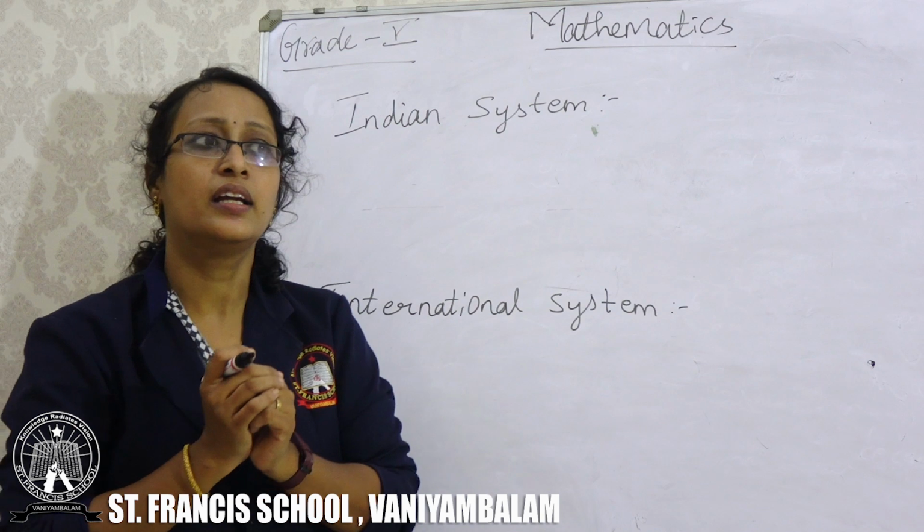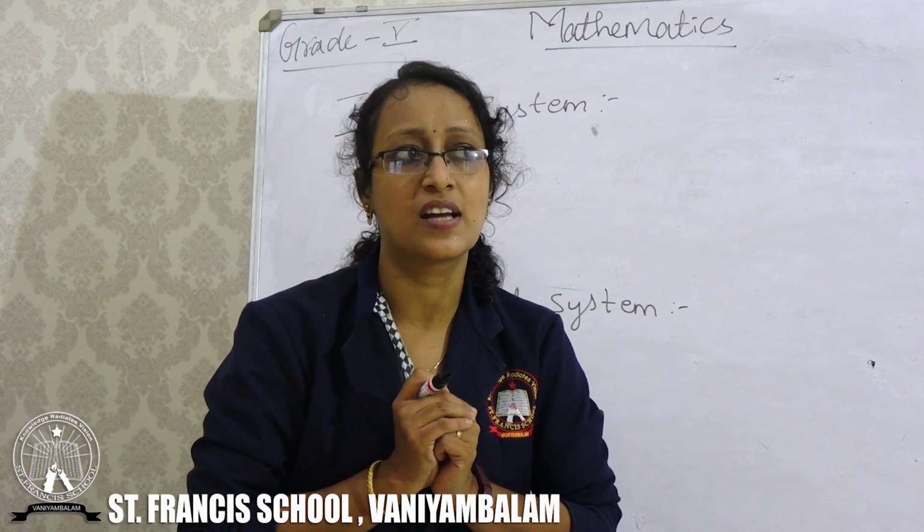Do you remember the Indian place value chart and the international place value chart?